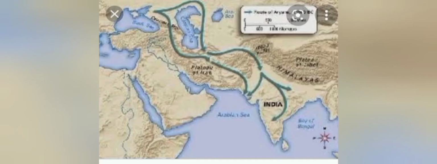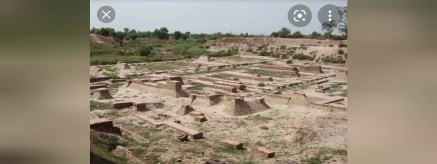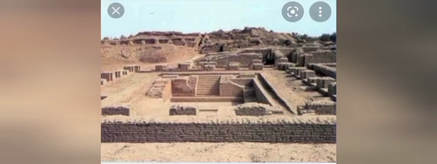As we have seen in your book, around this time the Aryans began to arrive in India in several waves. So in this chapter, we are going to learn about the Aryans and how they arrived in India. Let us mark the year of the decline of the Indus Valley civilization. It was around 1500 BCE to 1000 BCE, and the Aryans also arrived in India around this time.